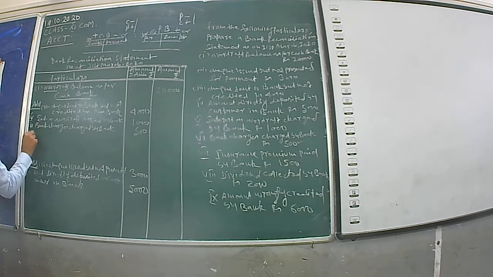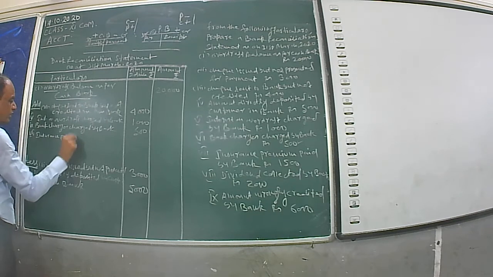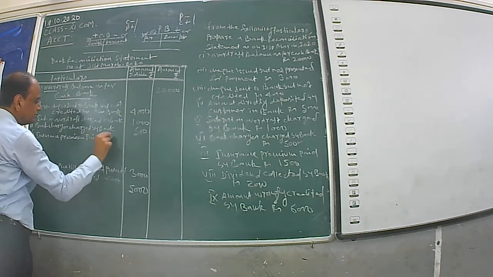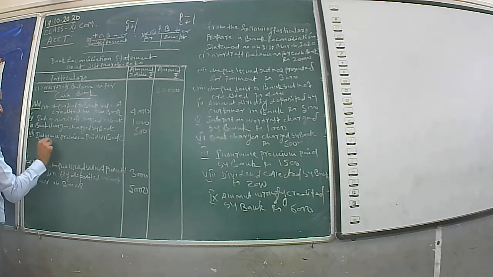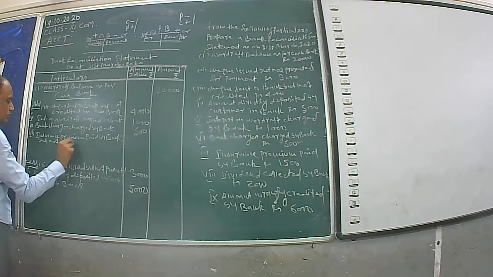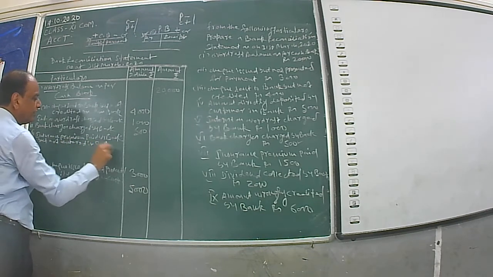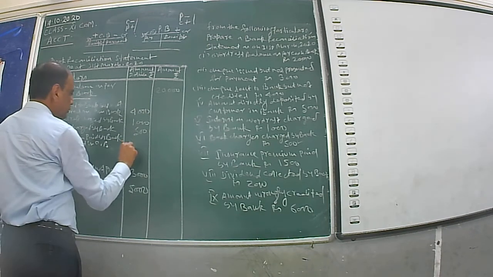Number 7. Insurance premium paid by bank but not entered in cash book, you may write. The amount of insurance premium is 1500.